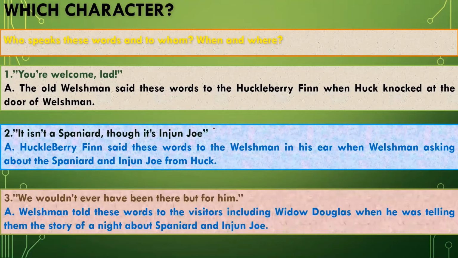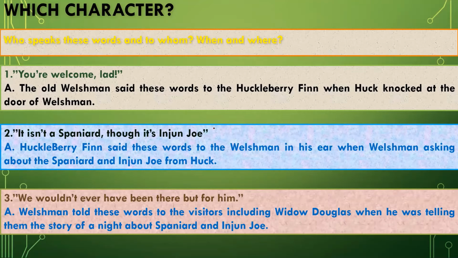The third one is: We wouldn't ever have been there but for him. The Welshman told these words to the visitors, including Widow Douglas, when he was telling them the story of a night about a Spaniard and Injun Joe on the hill. He was talking about Huckleberry Finn, but he didn't tell them whom he was talking about.